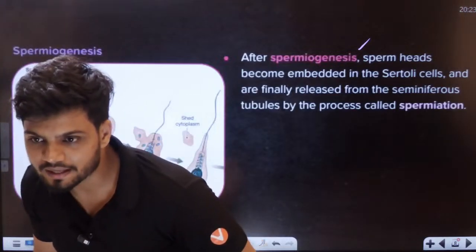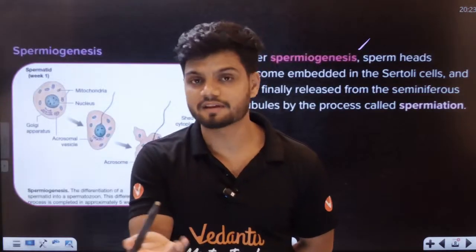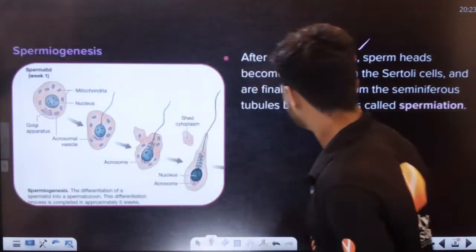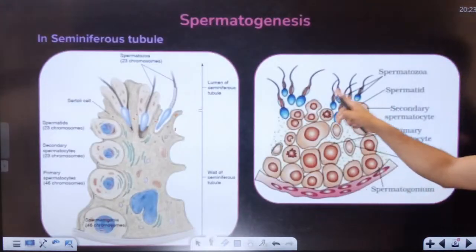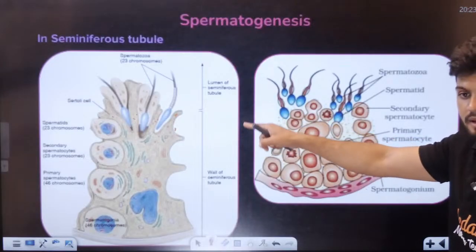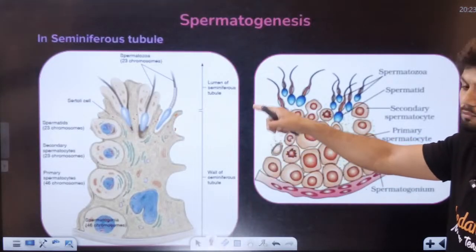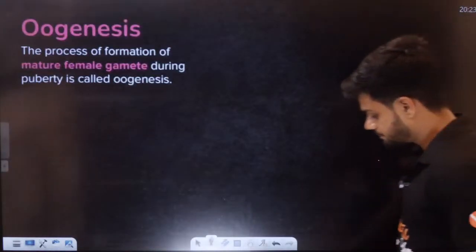So what if the tail is not formed? If the tail is not formed, the sperm are non-motile. They are waste. Sperm is waste at that time. Okay. Can you see, students? This is your NCERT diagram. This is the standard textbook diagram. These are taken from your MBBS textbooks. These diagrams are taken from your MBBS textbooks also. Now, students, all of you ready?